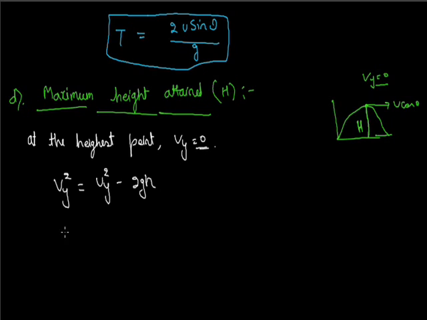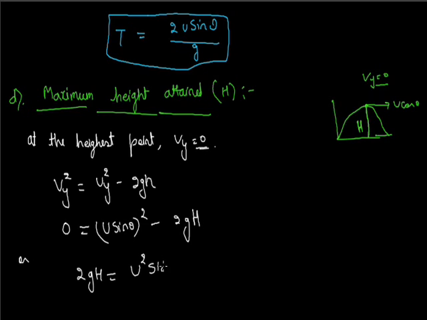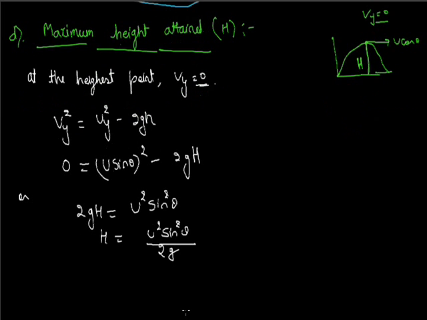Vy is 0, uy is u sin theta whole square, minus 2g and the height is capital H. So 2gH equals u square sin square theta, and H equals u square sin square theta divided by 2g. This is the maximum height achieved by the projectile.